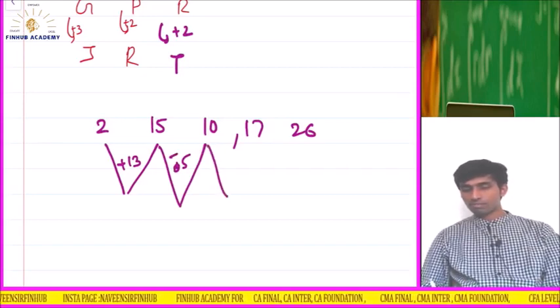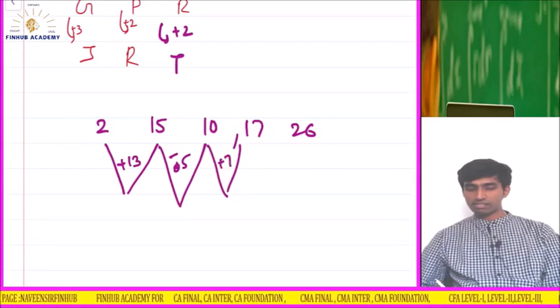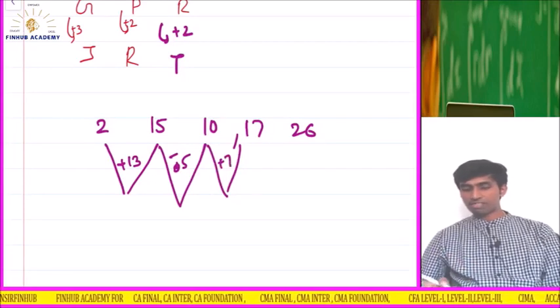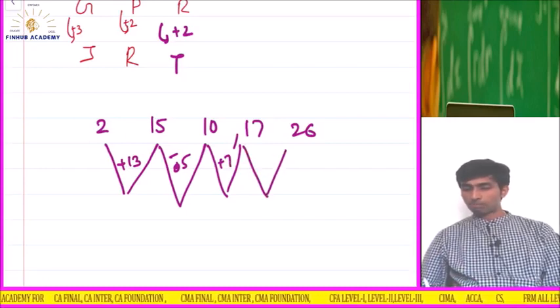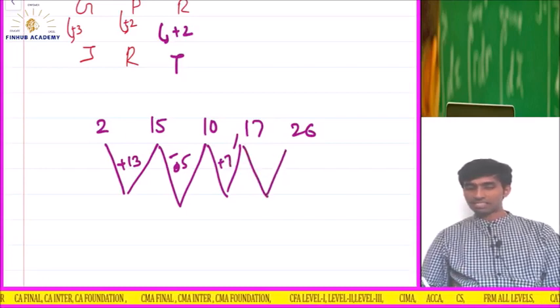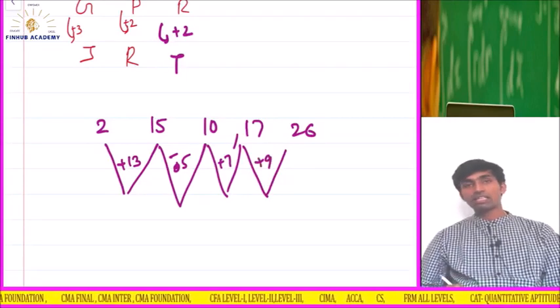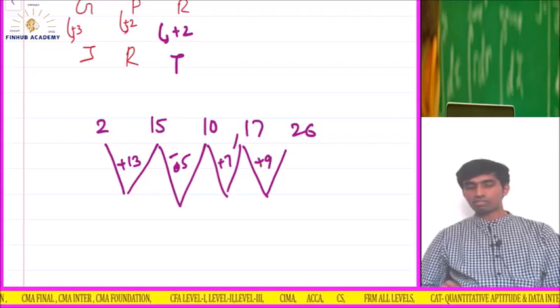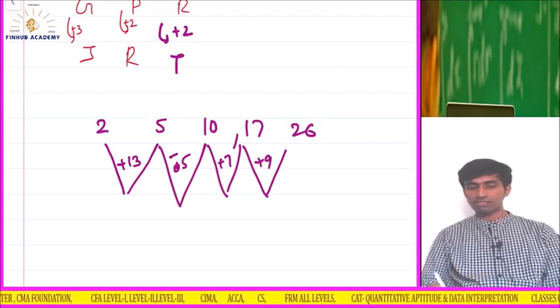So from here to here, it's plus 7, plus 13, minus 5, plus 7. Here, 17 plus 26 is plus how much? 9. Correct? So actually what is the problem, you know? There is a mistake in this question. This is not 15, this is 5.